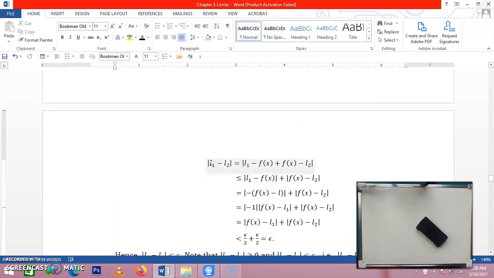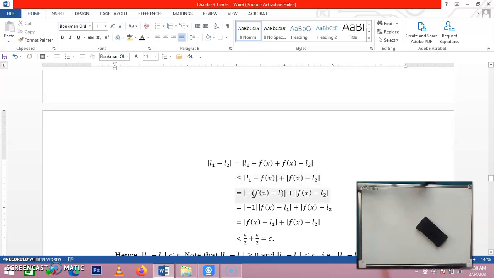Now, let's have this one, the absolute value of L1 minus L2. So again, because we want to show that L1 and L2 are equal, we will show this one, and then our goal is to make this 0. Thus, the difference of the two limits is 0 to make them equal. So let's have this one. Notice that they are equal. We have just added and subtracted f of x. And then by using the absolute value property, the first one is less than this one. We separated the absolute value.